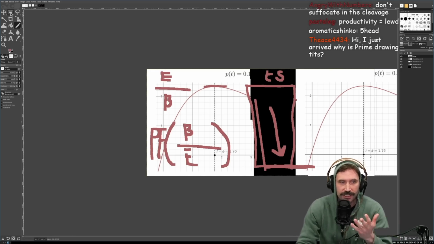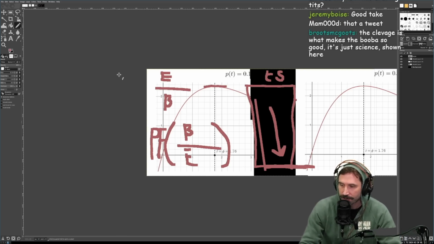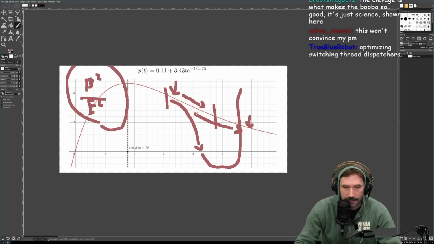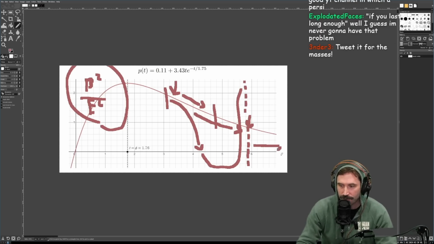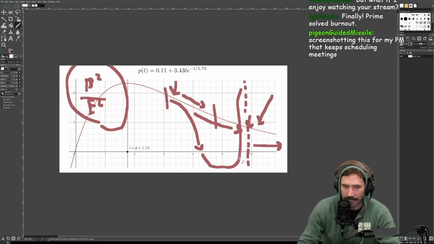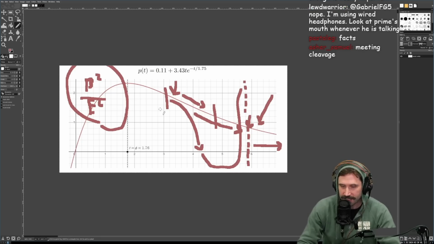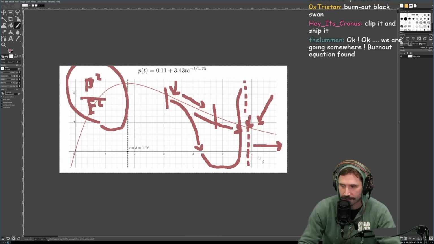I actually think this is an equation for burnout. Real talk, I think this is an equation for burnout, which is you can't stay too long in that long tail. You know what I mean? There's a point of burnout that happens when you've gone way too long and you need to be able to switch tasks. I feel like this is where a lot of people actually experience burnout. I think we've mathematically solved burnout here. I truly do. Obviously, this is only work-related burnout. I'm not talking about personal life-related burnout, which is very, very important.